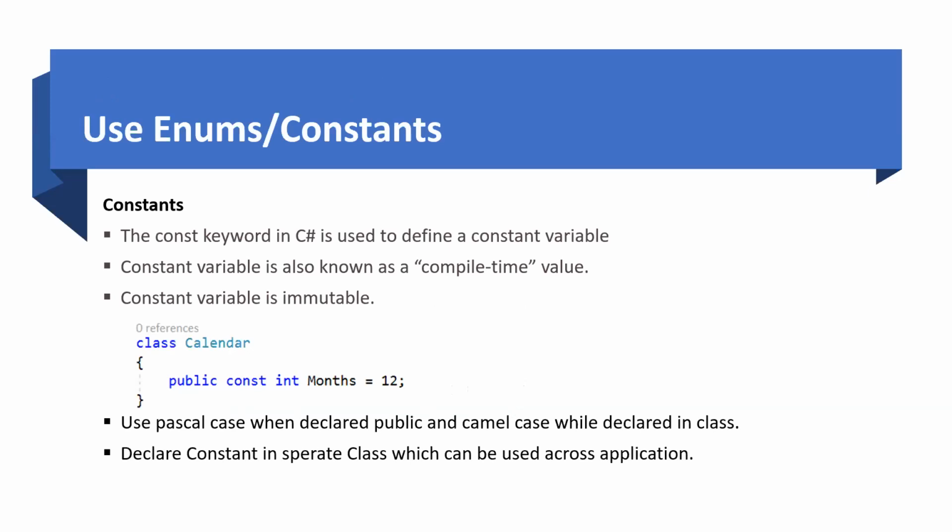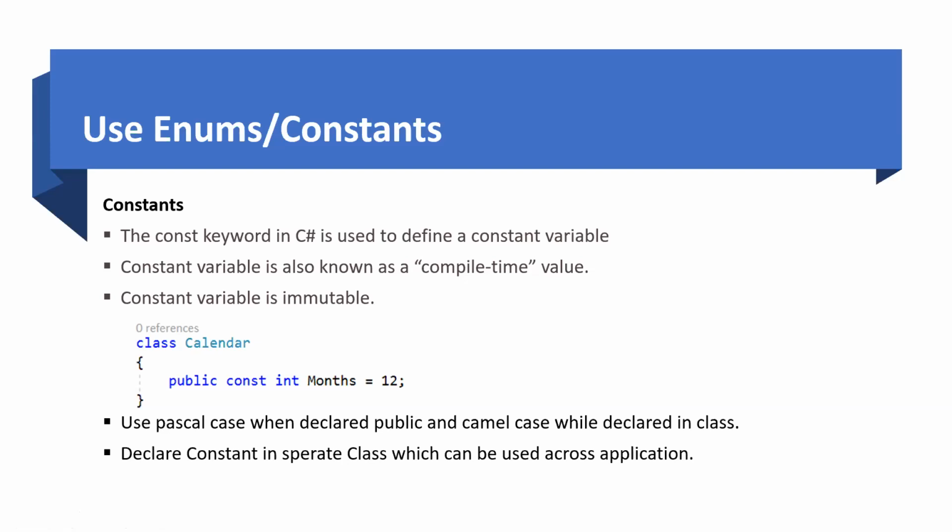Okay, so our last topic is use enums and constants. Where do we need enums and constants? Basically, to avoid magic values. And what are magic values? Values where we are just using a string directly. Instead of that, we can have a constant and use it across the class or across the application. So for that reason, we can use a constant.